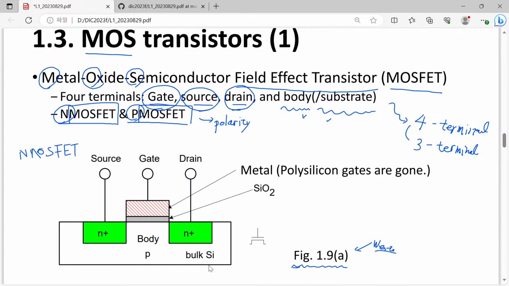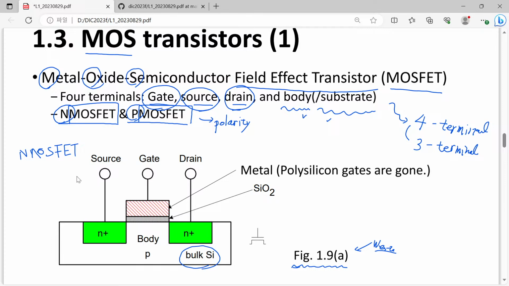Here we have bulk silicon. Bulk silicon means a large amount of a certain material. How bulky is it?